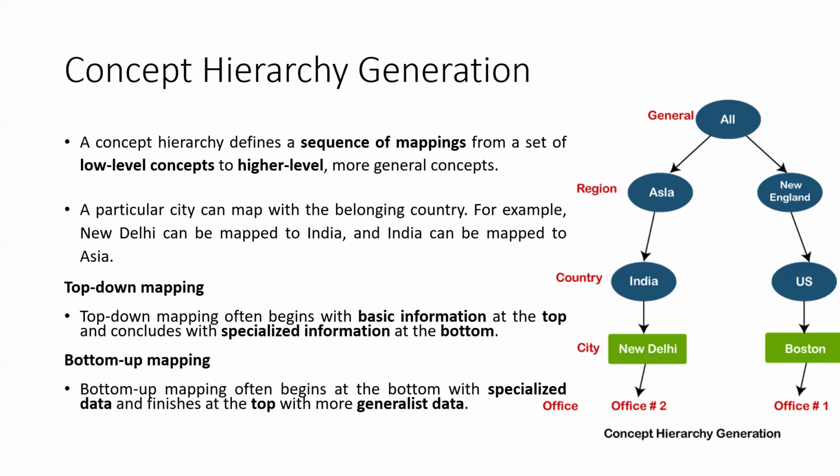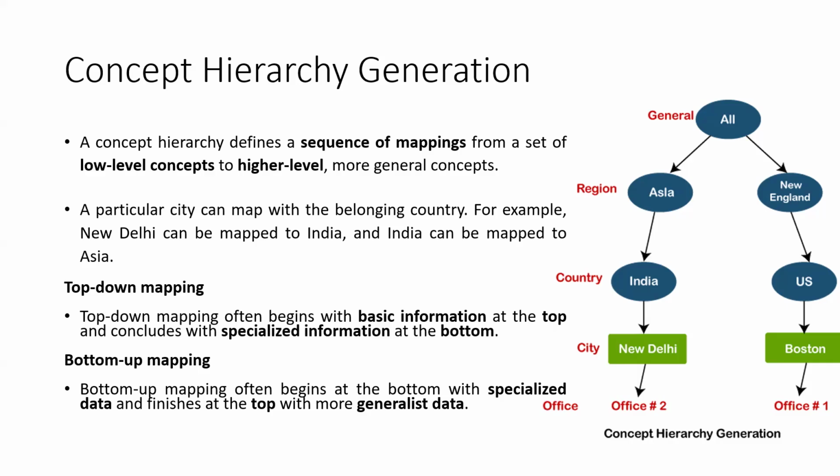That is called top-down. And coming to bottom-up, it starts at the bottom with specialized data and finishes at the top with more generalized data. That is how we go for the hierarchy generation, right?